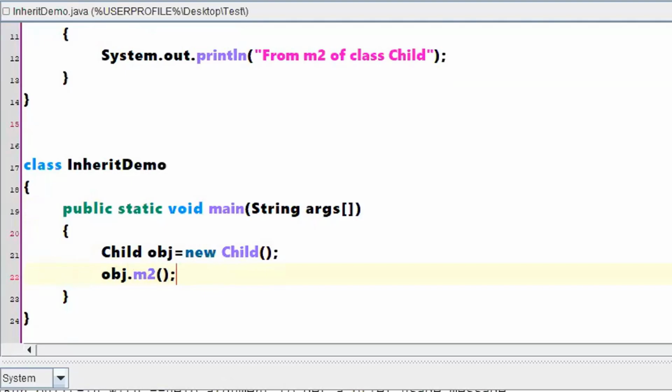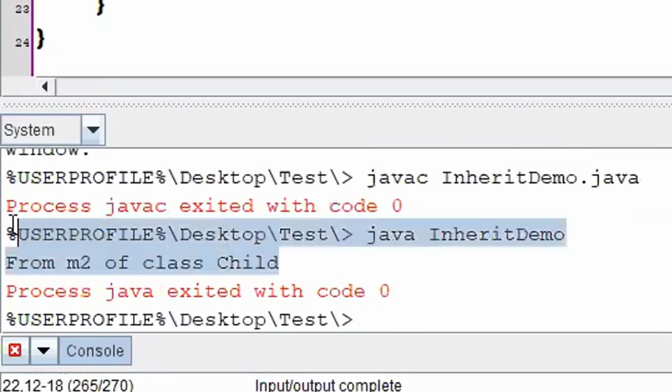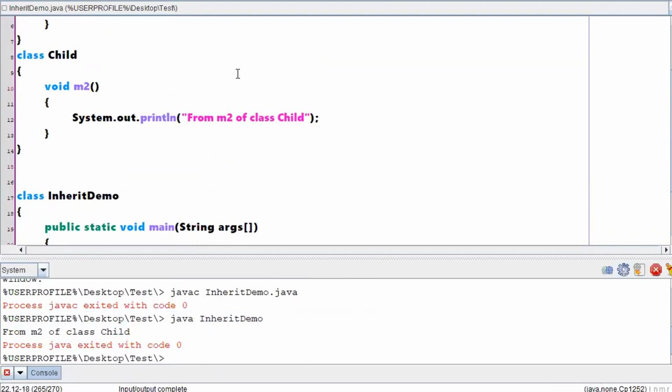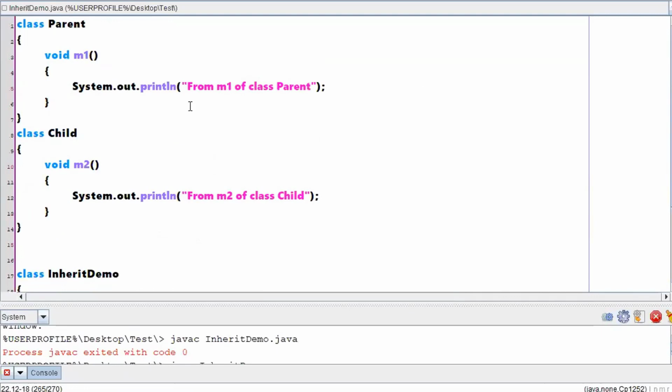I'm just cross checking whether the program is working fine or not. Are there any syntax errors or what? Working fine. I'm able to access this particular method called m2 from the child, right? By creating a parent object, I can access that particular m1 also, right? So let us go to the concept of inheritance now.